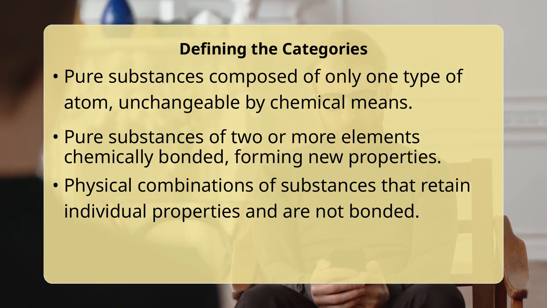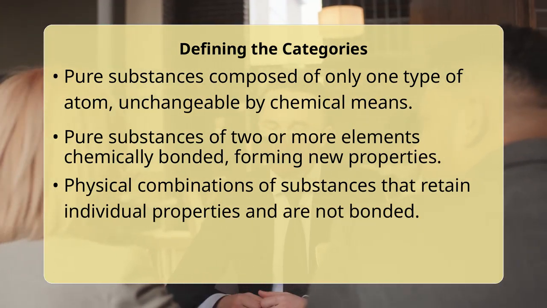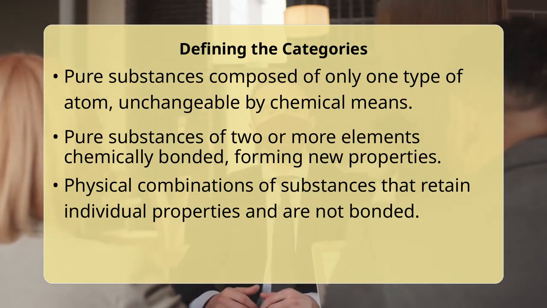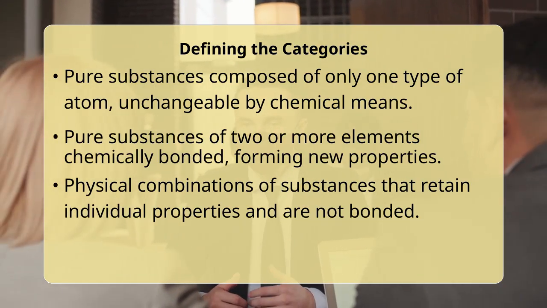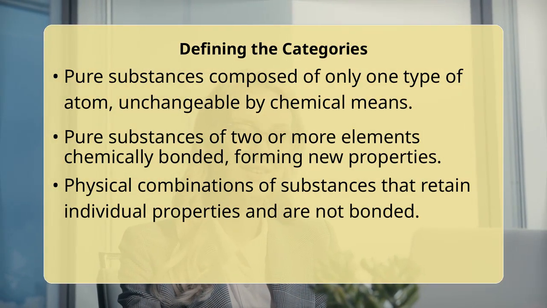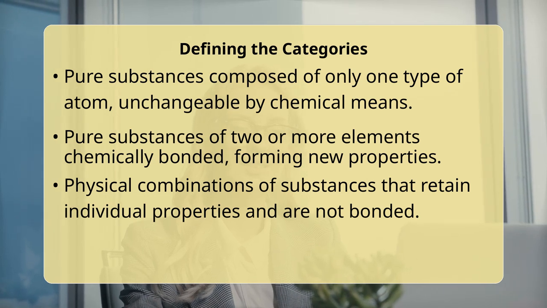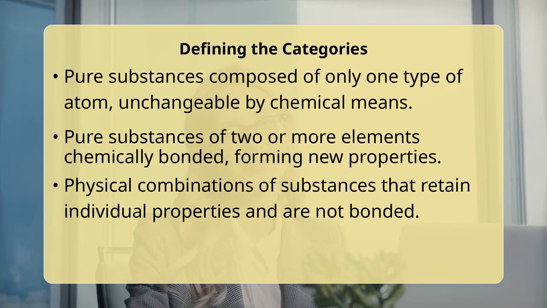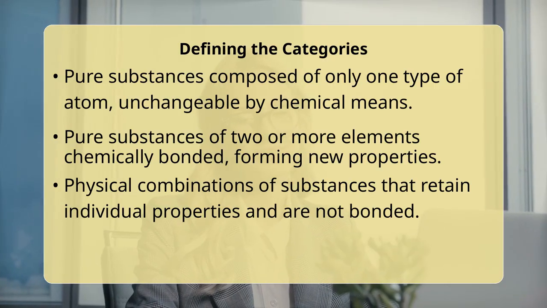The core distinction lies in chemical bonding versus physical combination. Elements are the simplest form of matter and cannot be broken down further by ordinary chemical means. When elements react and form chemical bonds, they create compounds with entirely new properties. Think of hydrogen and oxygen gases, both flammable, combining to form water, which is essential for life and puts out fires.